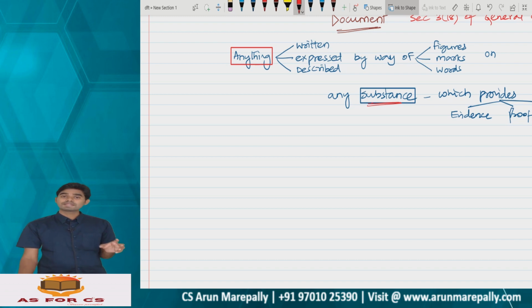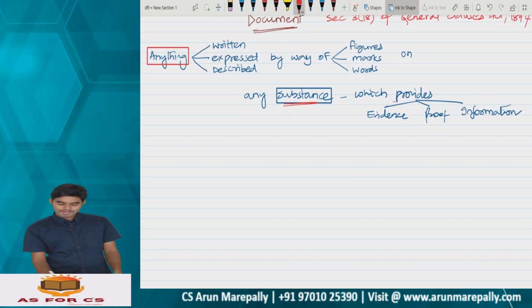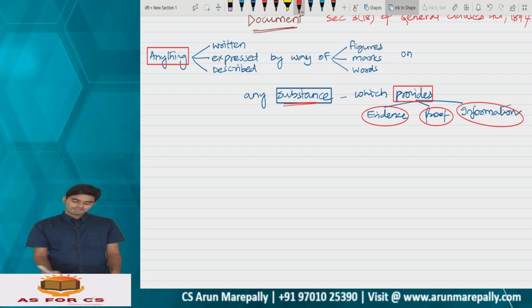Very important, any substance it may be. It is not compulsory to be paper. Any substance which provides evidence or proof or information, then that substance will become a document as per the General Clauses Act.